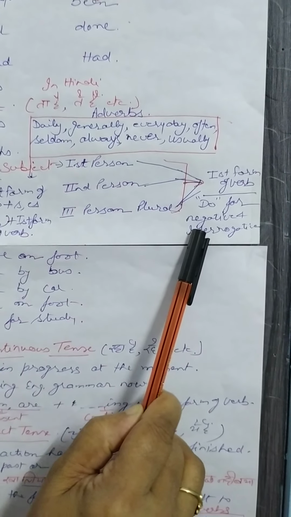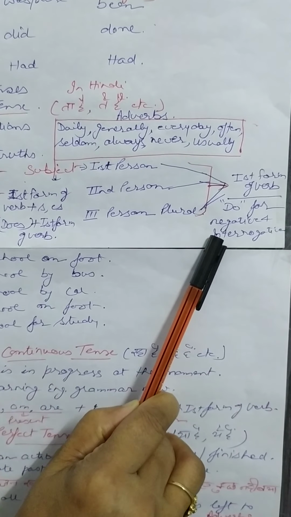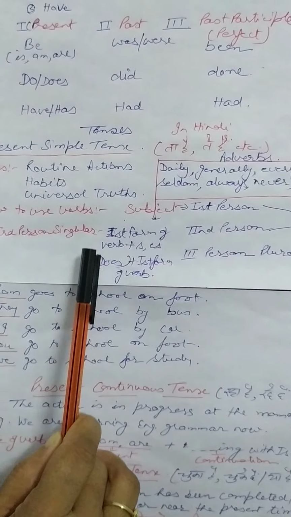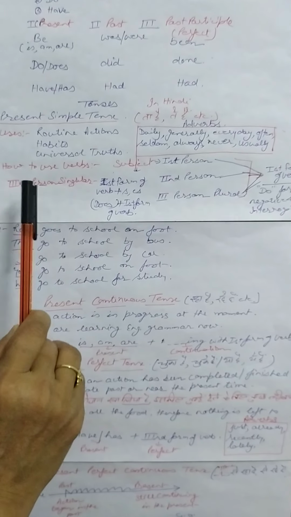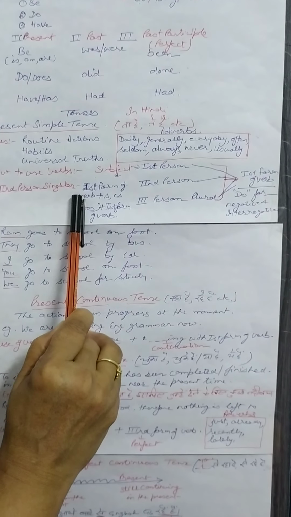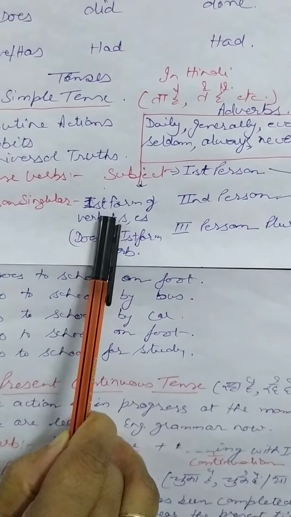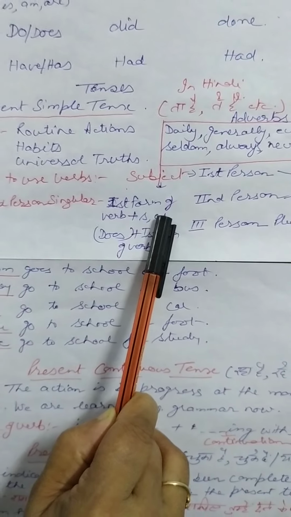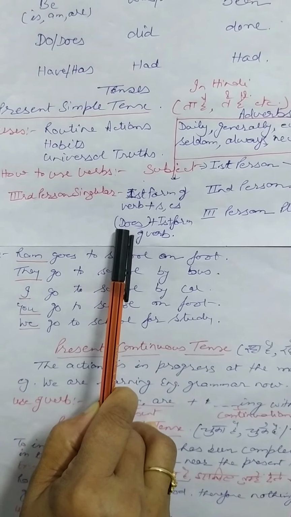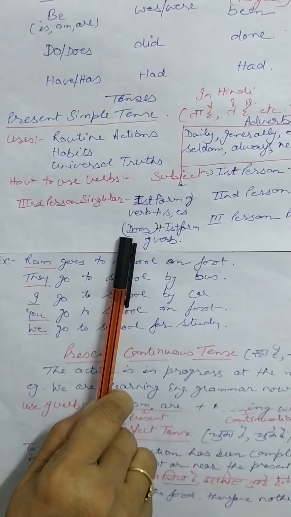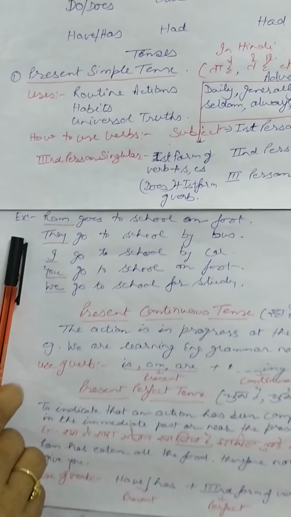And if you make a sentence interrogative, then also you will require do as a helping verb. On the other hand, if your subject is third person singular, then with the first form of the verb you will add s or es. And for making an interrogative or negative sentence you will use does with the first form of the verb. You can see the examples here.